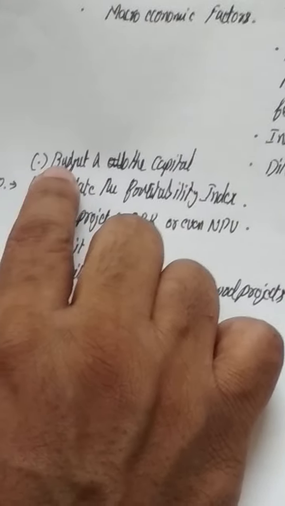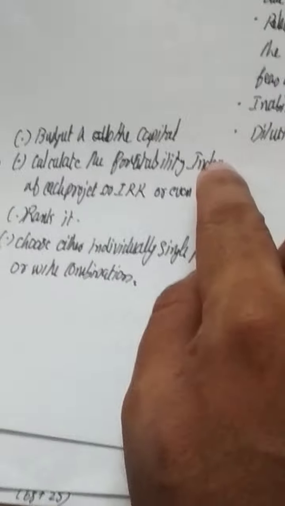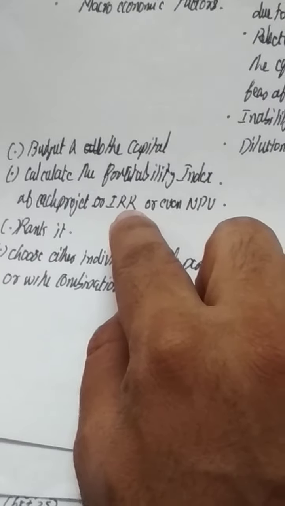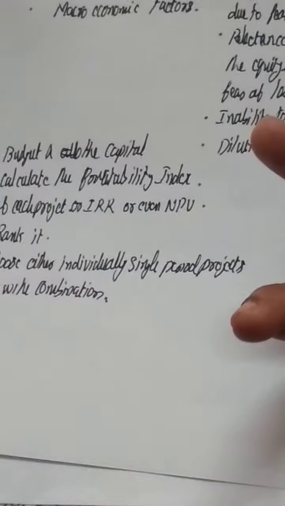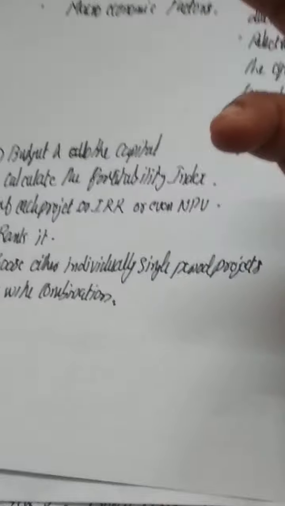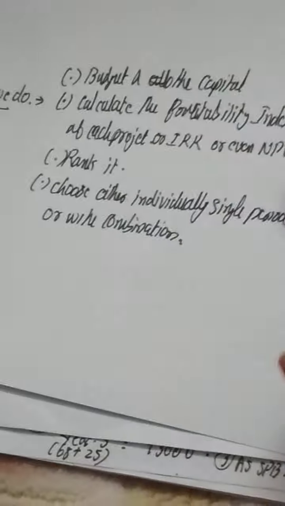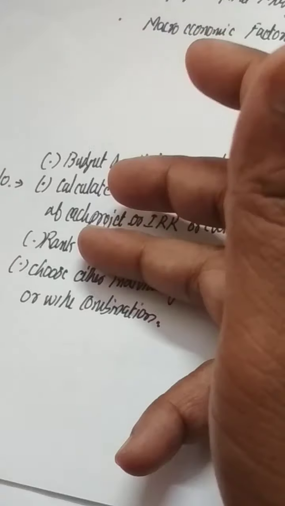What we will do, we will budget the capital. We will calculate the return based on various discounting and non-discounting techniques. Sometimes we may use profitability index, sometimes we may use IRR or NPV, and find out whether the return is positive. And we will rank the projects. So if 10 crore is available and 100 crore investment opportunities are there, we have to go through these steps: budget the capital, find out the IRR or profitability index or NPV of all of them, rank them, and choose the investment project whichever is feasible.